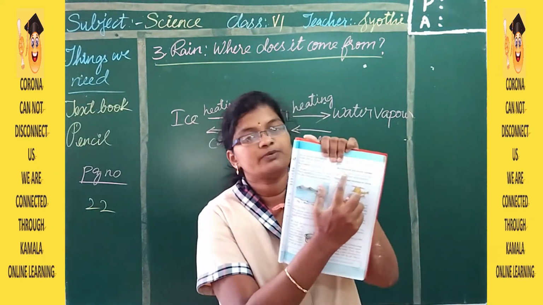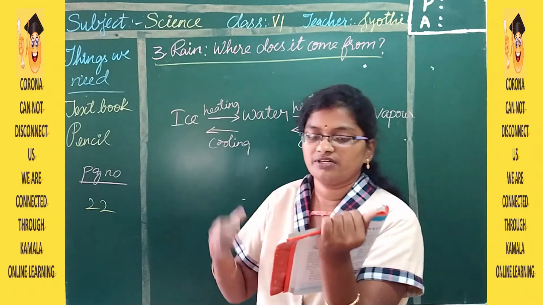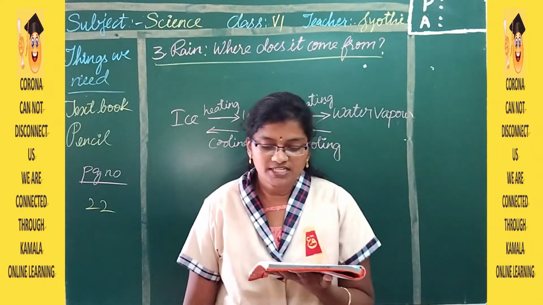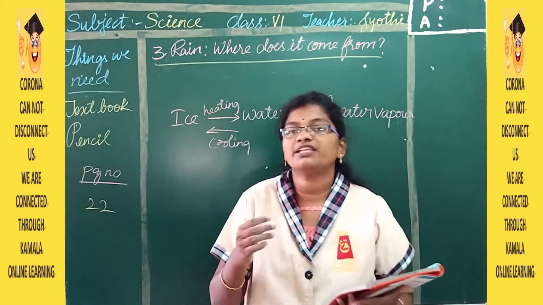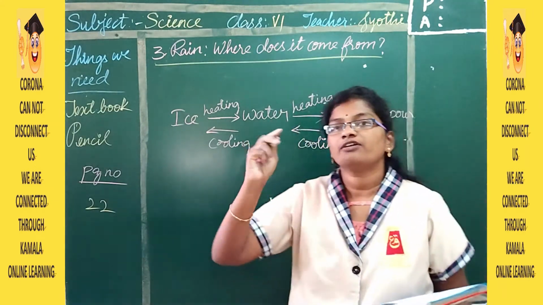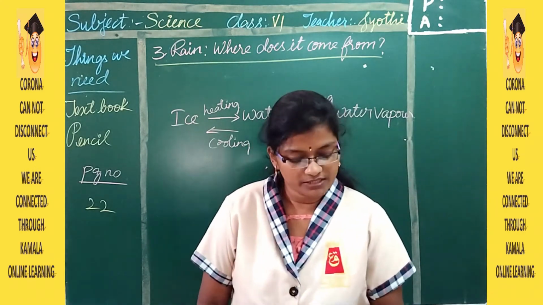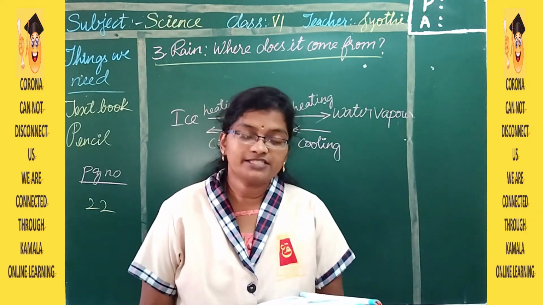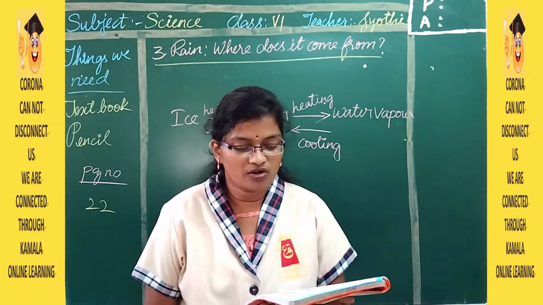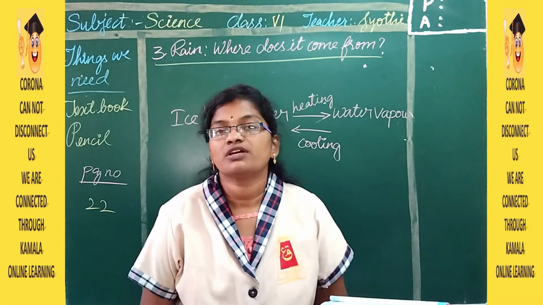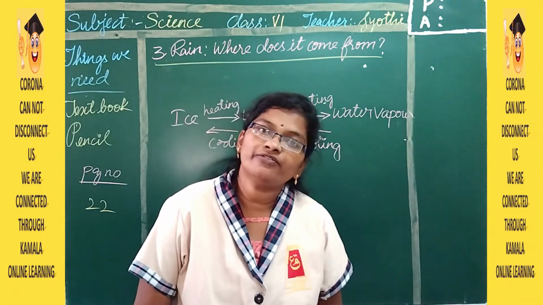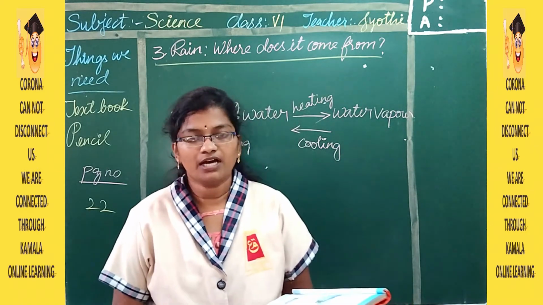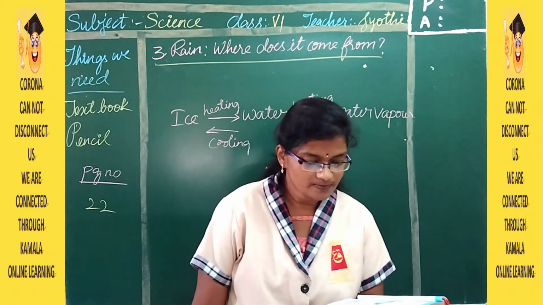So here in the textbook they have given the same picture. So we understand that these three forms of water are interchangeable. They can change themselves from one form to the other form. That is, the next topic is evaporation and formation of clouds. So how are clouds formed? It is because of evaporation. So let us see how it is formed.